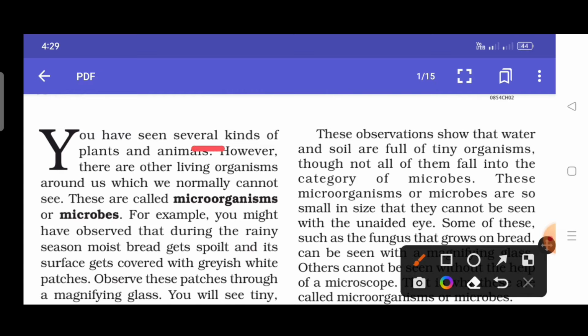You have seen several kinds of plants and animals. However, there are other living organisms around us which we normally cannot see, and these are called microorganisms or microbes. So, what is the definition of microorganisms? There are such living organisms which we cannot see with our naked eyes. So, these living organisms are known as microorganisms and microbes.